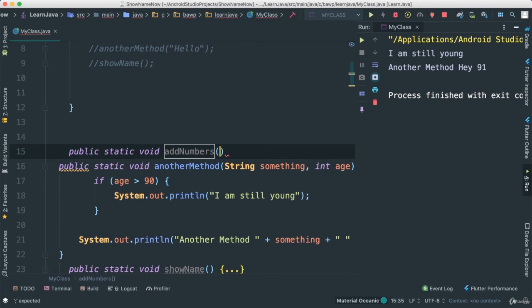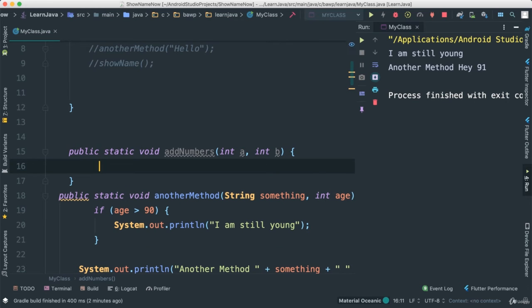Like that, and I'm going to make sure that this method here, what it will do, as the name implies, is going to add numbers. So I'm going to say int a, int b as such, and I can go ahead and say System.out, sum is, a plus b, like that. Let's save this and see what's going to happen.